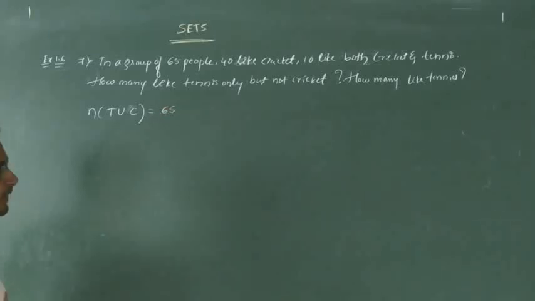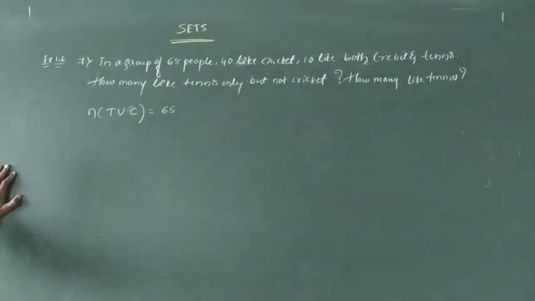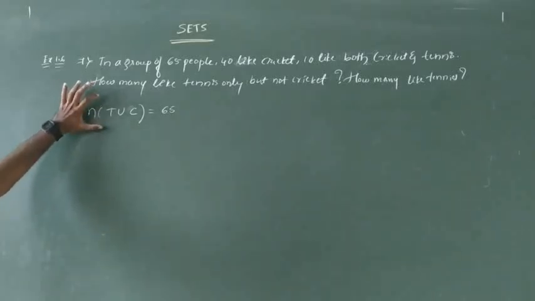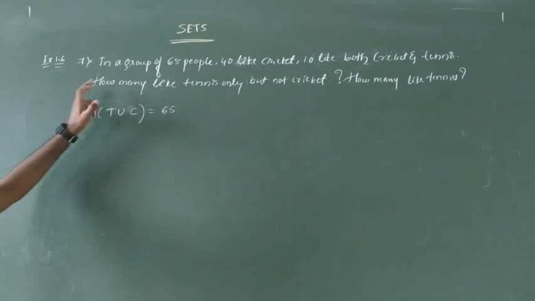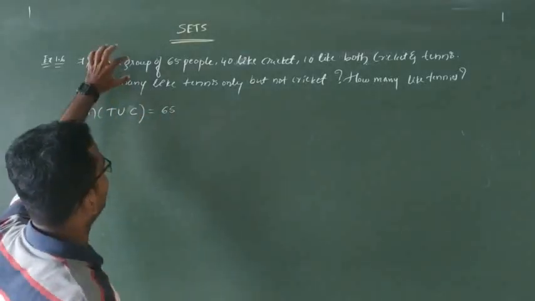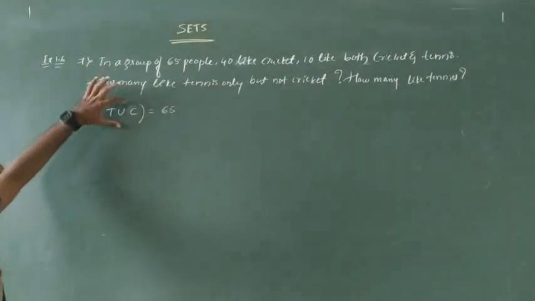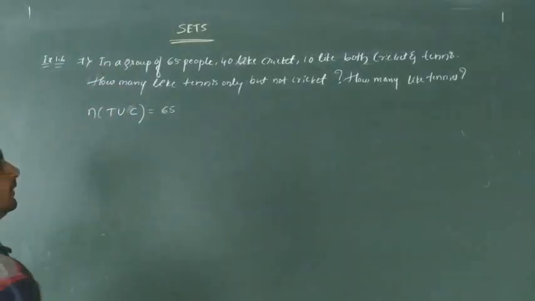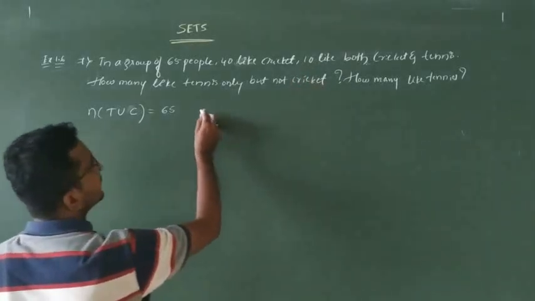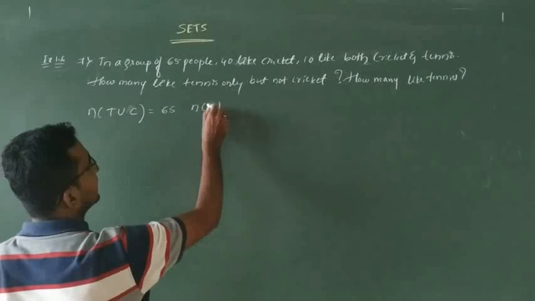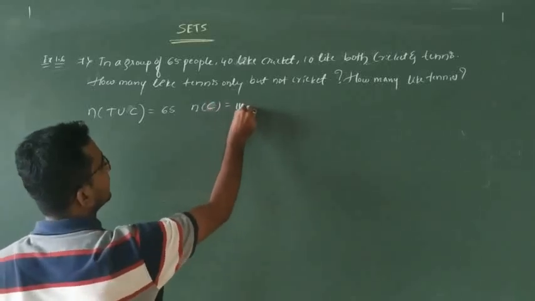n of T union C is 65. If they talk about a survey, then we have to use the universal set. Here, a group of people means it is countable and it is nothing but the union of these two events, n of T union C. Whenever you hear the word group, it is nothing but the union of the two events. Okay. Next, how many like cricket? That n of T is nothing but 10.